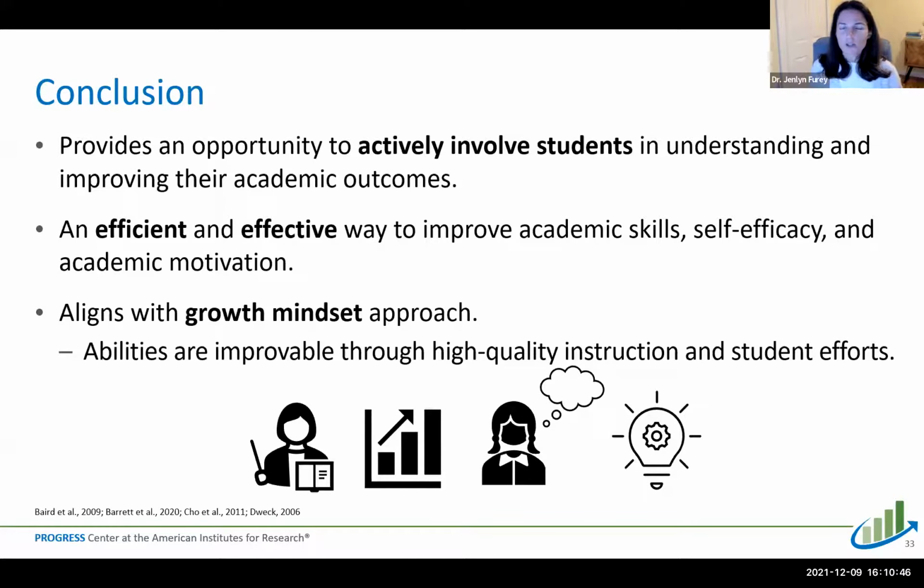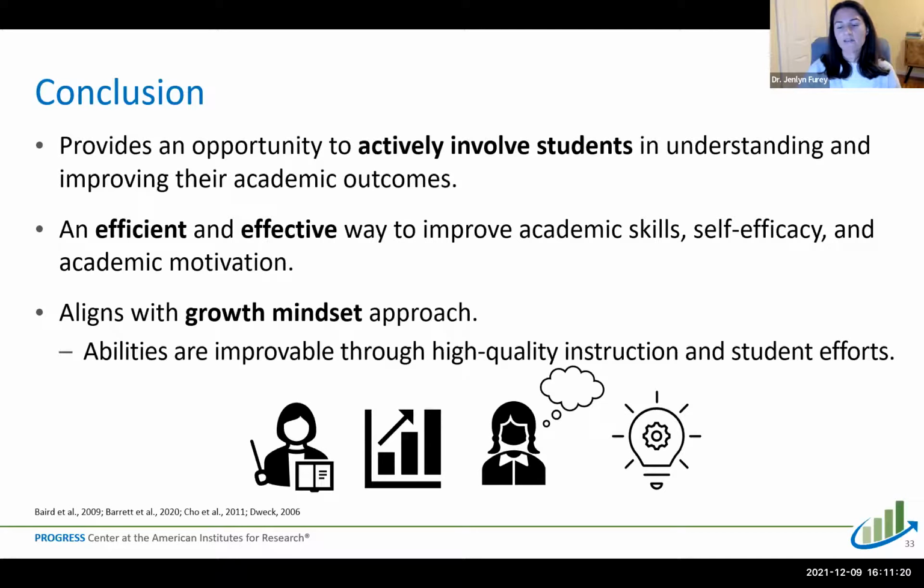So to kind of conclude, before we go into our questions, I just want to reiterate, our goal is to get these materials in the hands of practitioners so that they can enhance what they're already doing in their progress monitoring with students. Progress monitoring is something that is done very frequently with students receiving special education services, students with learning disabilities, students who are receiving interventions as part of an MTSS intervention.